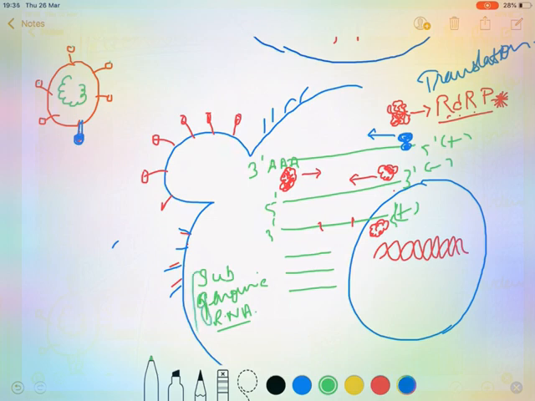And what do they do? Basically, these are the smaller RNAs that the enzyme makes because it wants to form more proteins. Which are the proteins? S proteins, M proteins, E proteins.